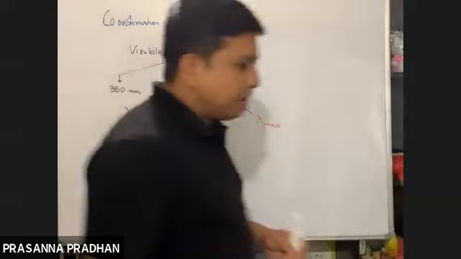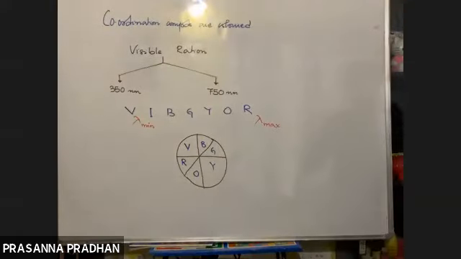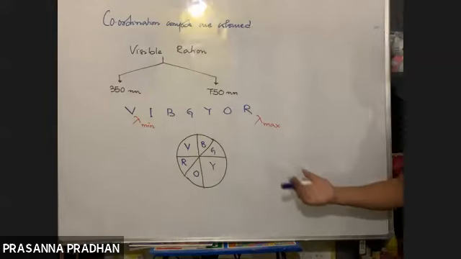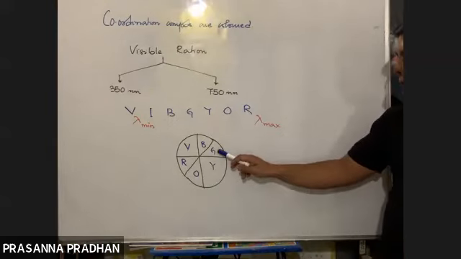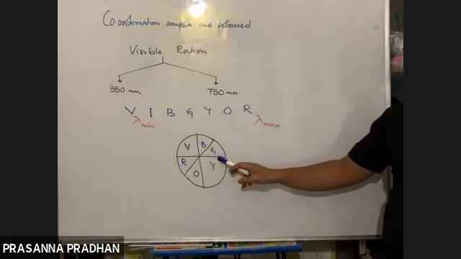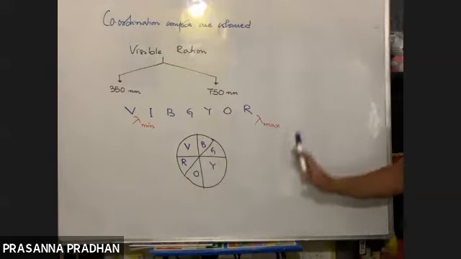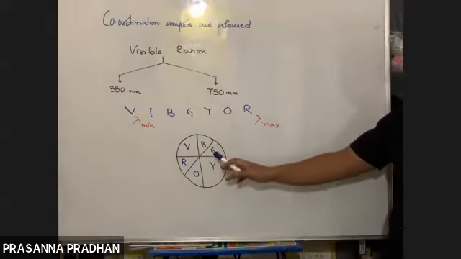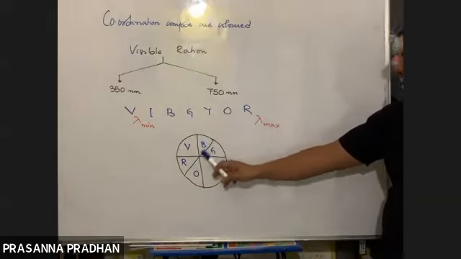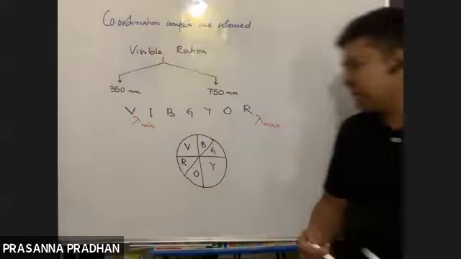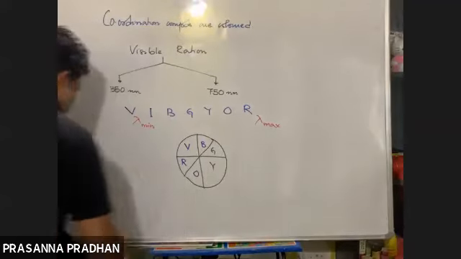So the color of a compound is complementary to that of the color absorbed. If it absorbs radiation having the wavelength of green light, that compound does not appear green, rather it appears red. If a compound absorbs radiation having the wavelength of blue light, it does not appear blue, rather it appears orange. Okay, so this is the concept of color.